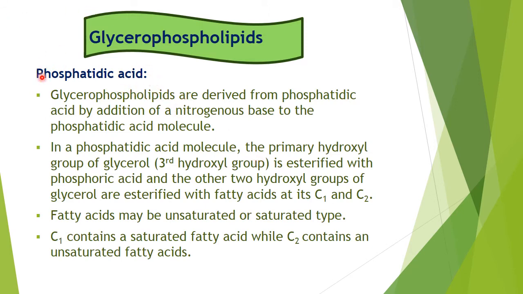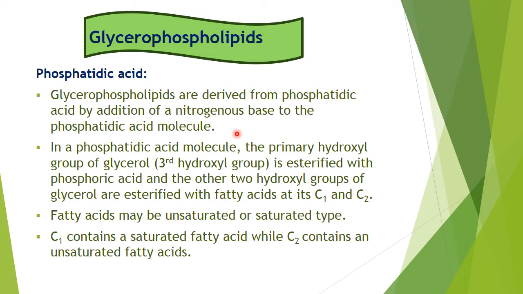Now, what is phosphatidic acid? The structure of phospholipid before the nitrogen base is known as phosphatidic acid. All glycerophospholipids are derived from phosphatidic acid by addition of a nitrogen base to the phosphatidic acid molecule. So all glycerophospholipids are derivatives of phosphatidic acid. First phosphatidic acid is there and then the nitrogen base is added.